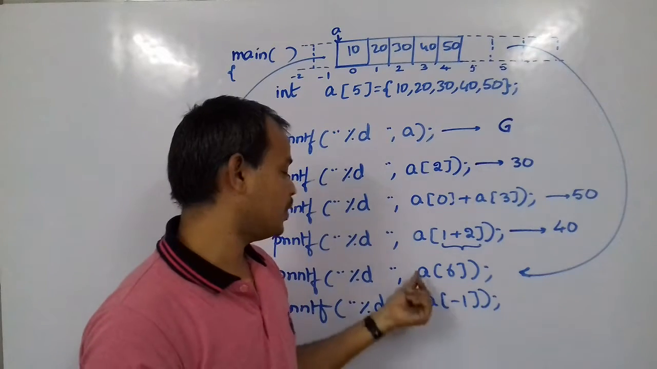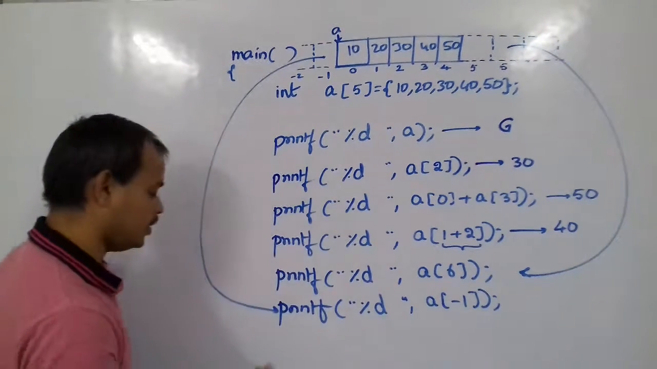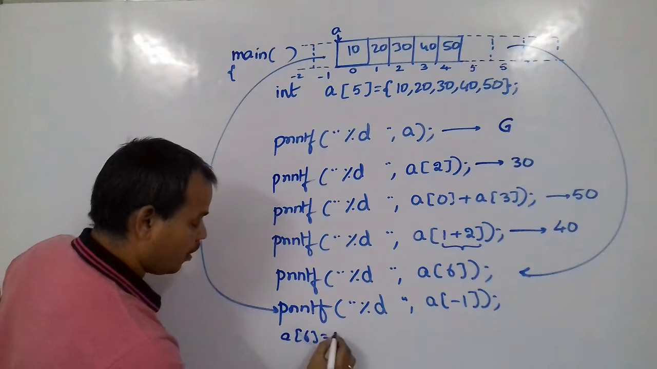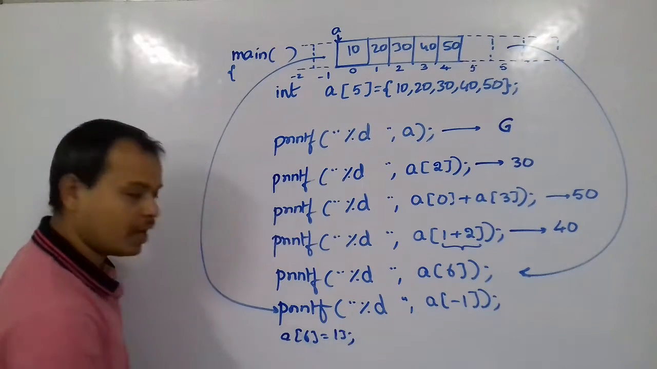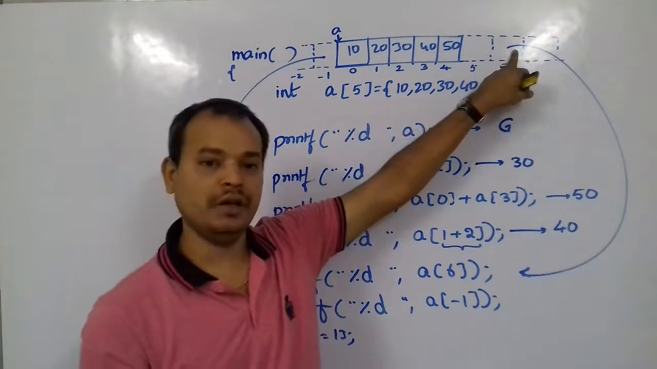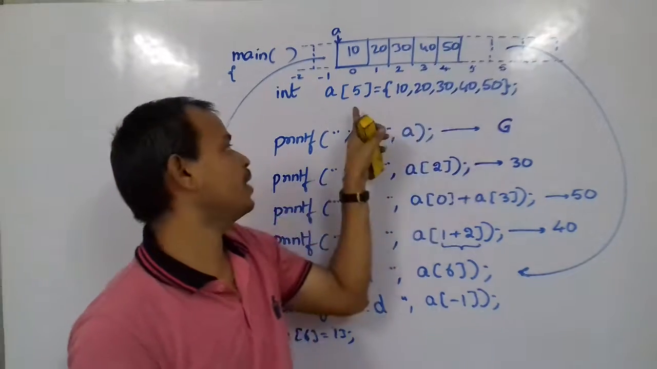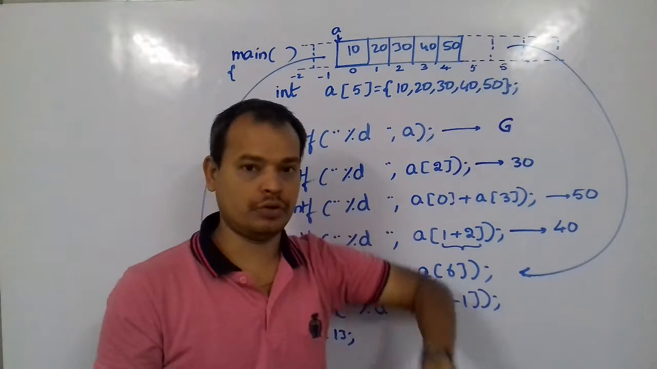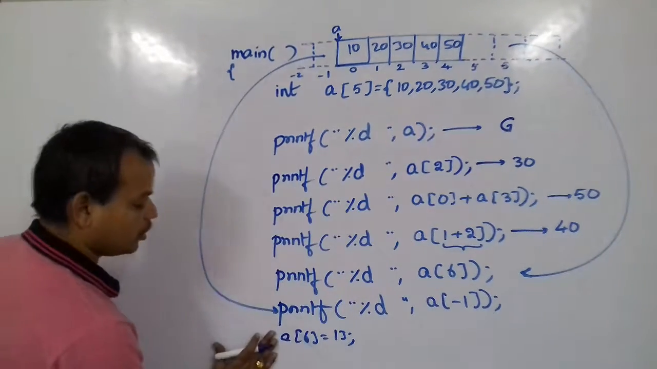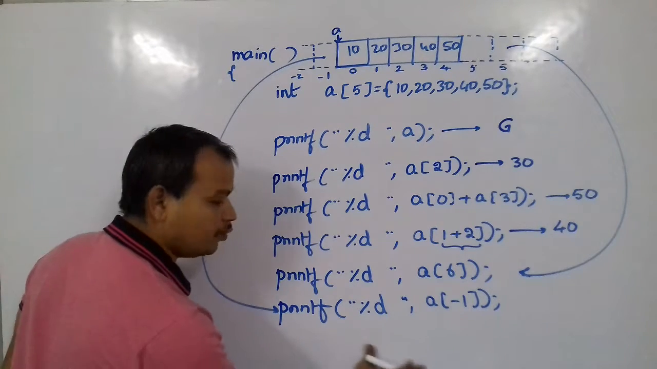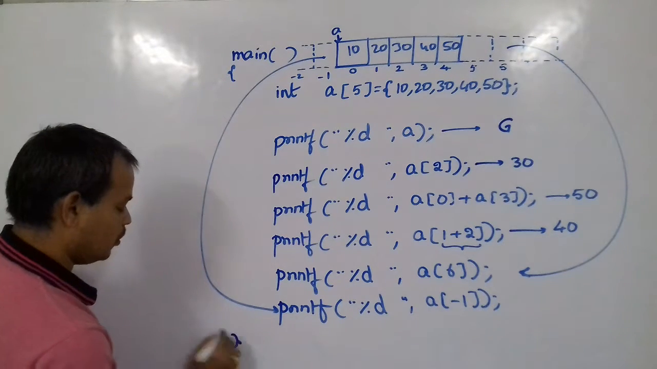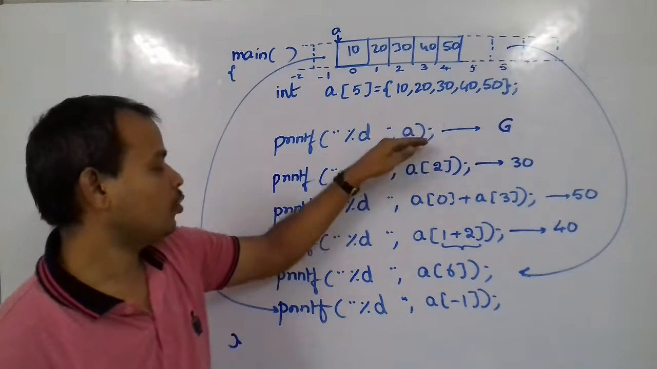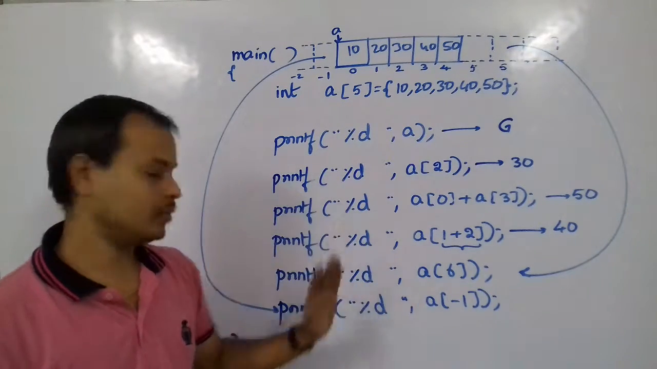If you try to modify something, such as a of 6 equal to 13, then what happens? This location will become 13, and if some variable x is stored there, the value of that x variable will be modified without our notice. So this is not generally recommended, but if you know what you are doing, you can try it, no problem. So this is how an array is created and how to access individual elements of the array. Okay.